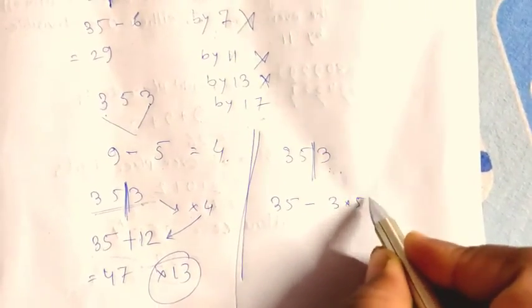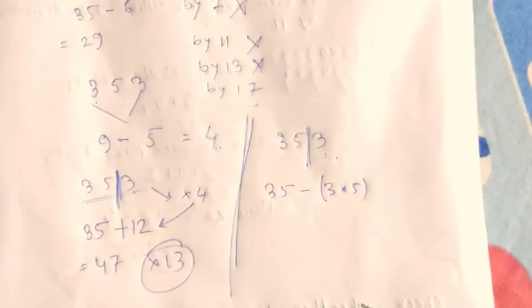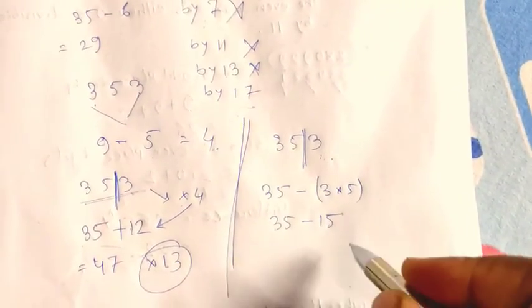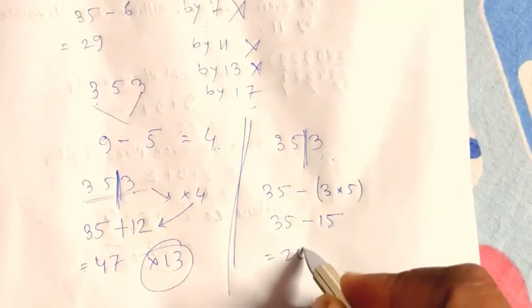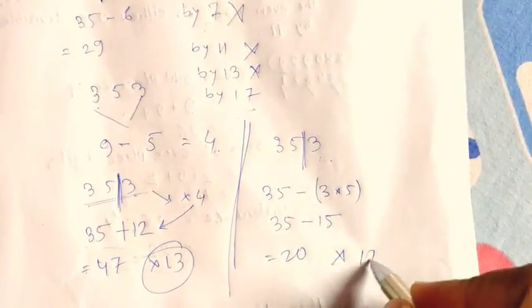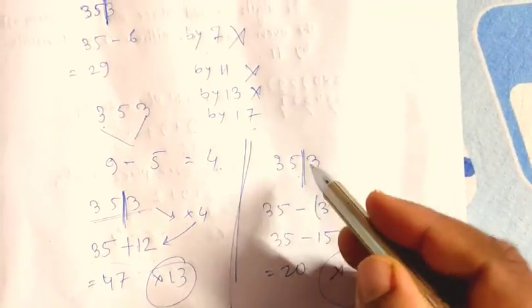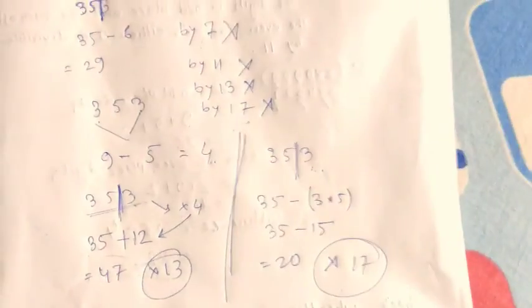So 3 into 5 we will be subtracting from the remaining part, that is 35 minus 15, and it is 20, which is not divisible by 17. So the given number is also not divisible by 17.